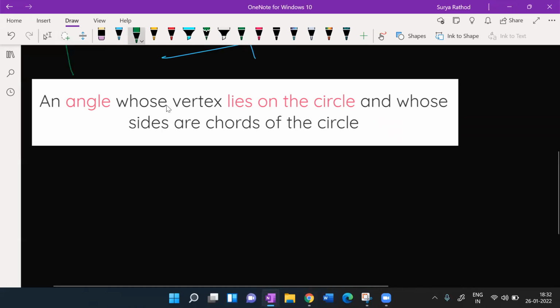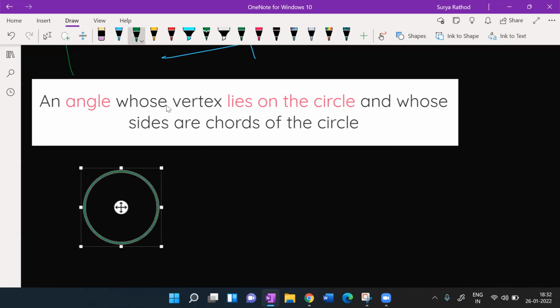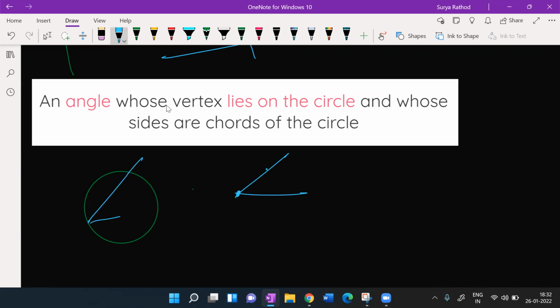हाँ, look at this angle. इसका क्या होता है, ये सर्किल होगा. Let me draw the diagram, आपको समझाऊंगा. This is a diagram. See what it is saying here: angle whose vertex lies on the circle. वर्टेक्स का मतलब देखो, ये मेरा वर्टेक्स होगा. इसका वर्टेक्स is lying on the circle like this. Here this vertex is lying on the circle, this is my angle, and whose sides are chords. इसके sides chord ही होंगे, these are chords.